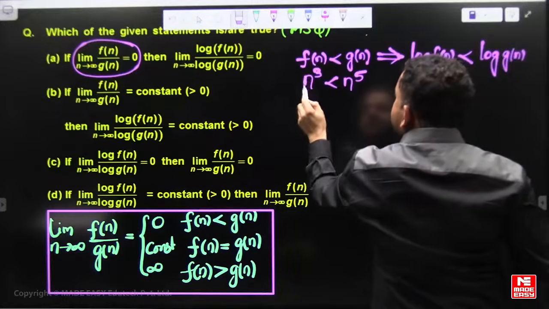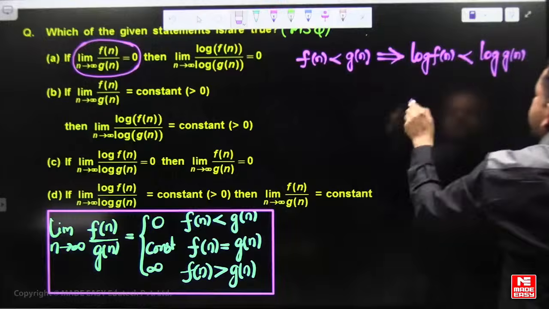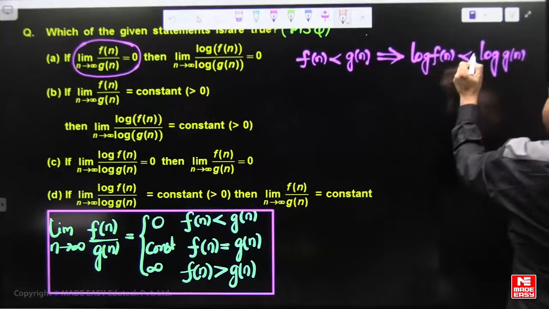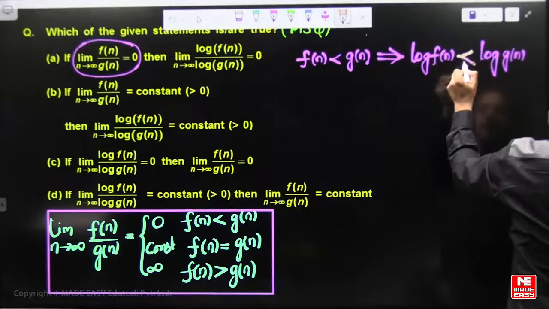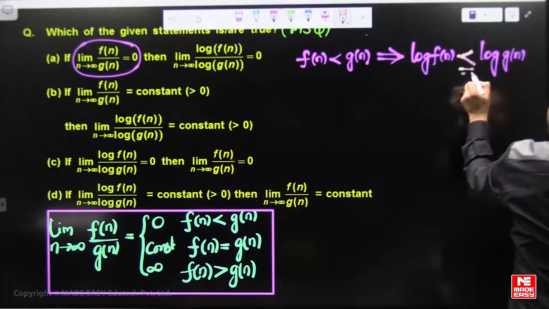So f of n less than g of n, log f of n can be either asymptotically less than or asymptotically equal.